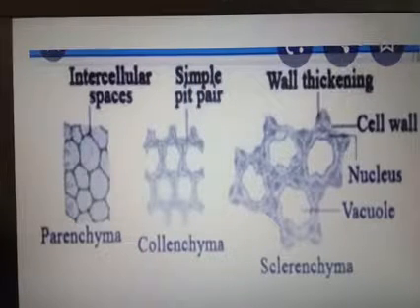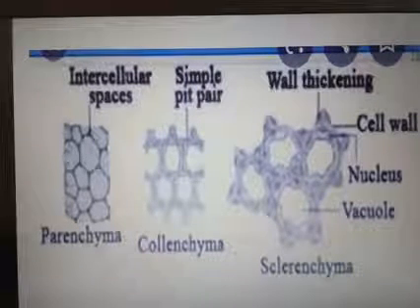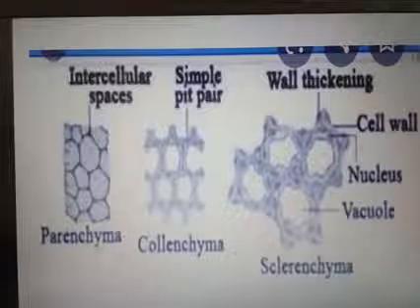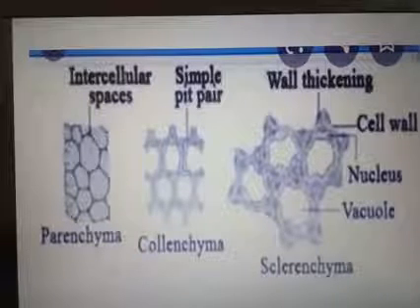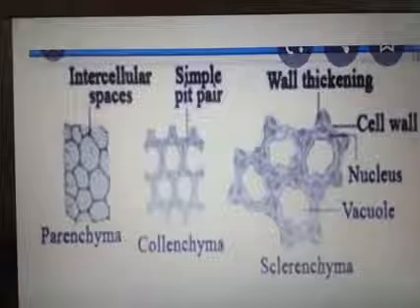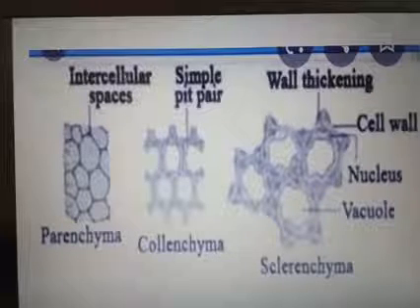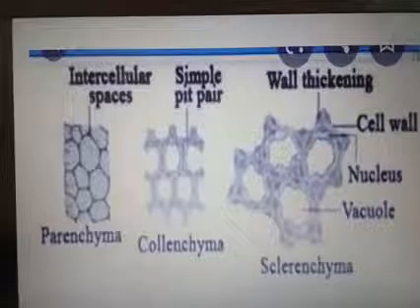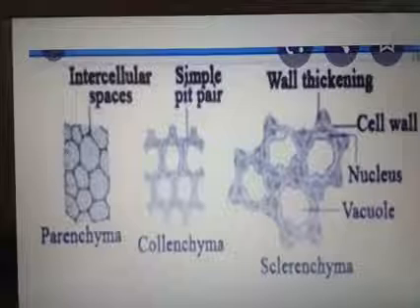In sclerenchyma, they have a lignified wall. That means the wall is fully covered by material. That's why it gives mechanical strength, so that it is a hard and woody region. Our coconut shell is sclereid, okay.